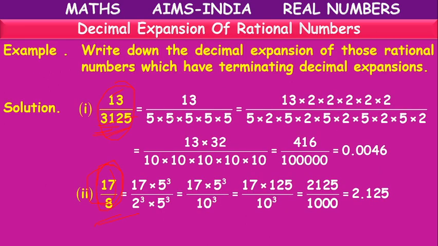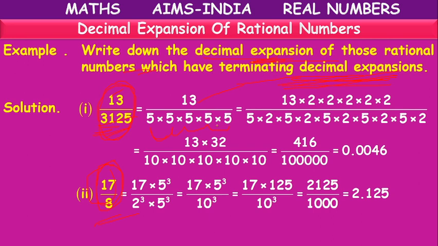Actually, here one shortcut they are taking. So here 13 by 3125 is there. We want to write the decimal expansion of those rational numbers which have terminating decimal expansion, means they will have only 2s and 5s as factors. Here 13 is there. 3125 we can write as 5 into 5 into 5 into 5 into 5, 5 times.